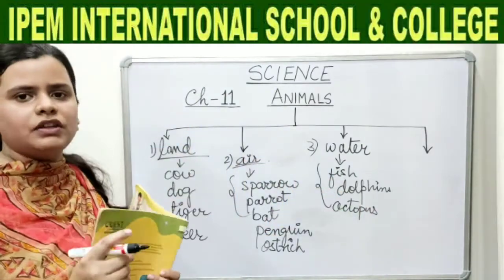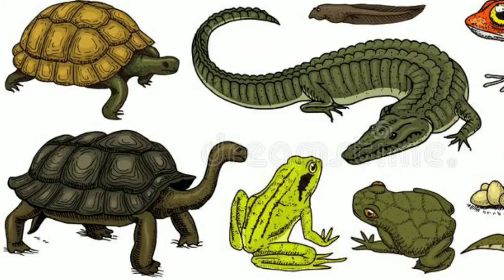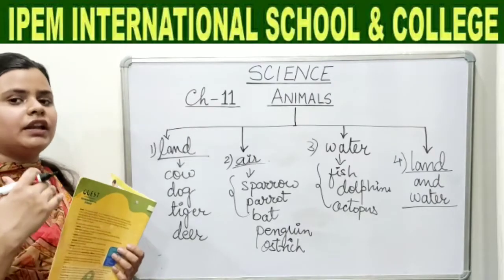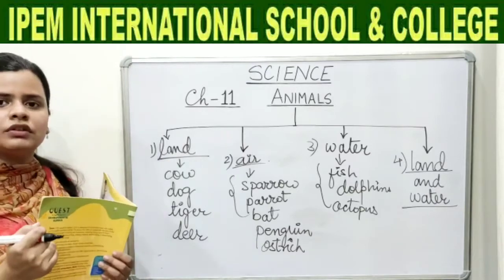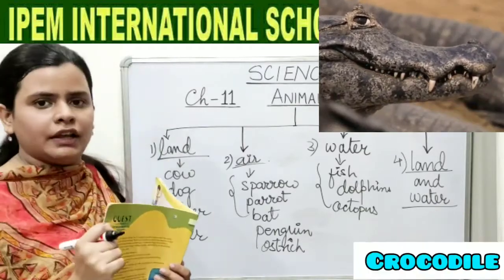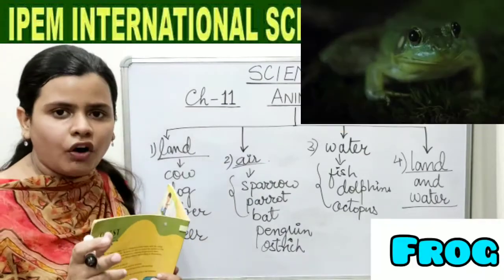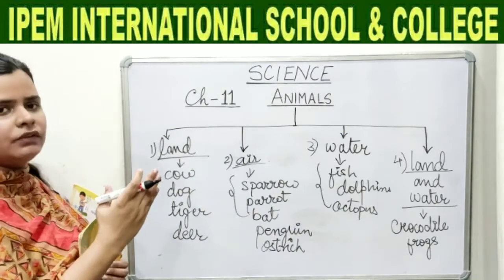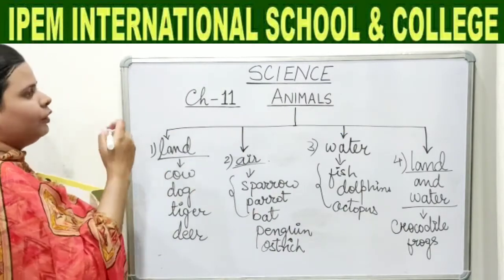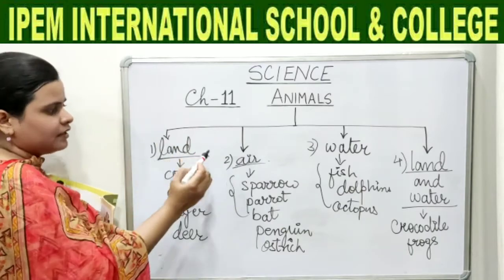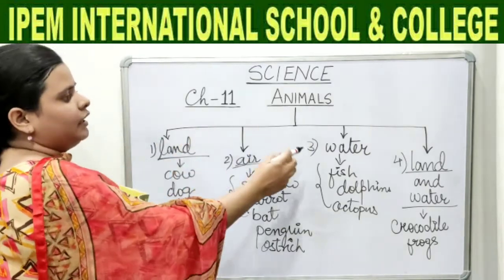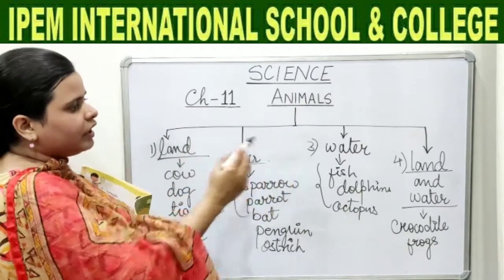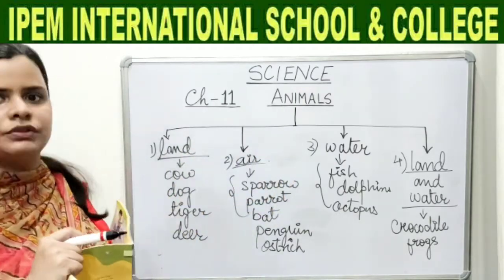Okay. Now coming to the last category. Children, there are some animals which can live both on land as well as in water. So do you know any animal which can live on land and in water both? Yes, good, crocodile. And very good, frog. So these are the animals which can live both on land as well as in water. So animals can live on land, they can fly in air, they can live in water and they can also live on land and in water both.